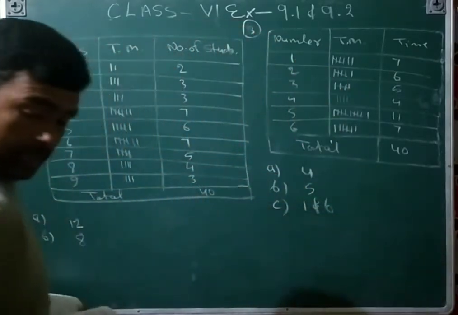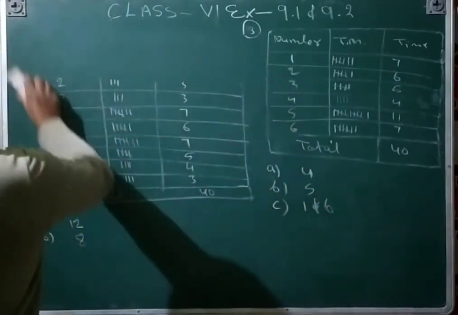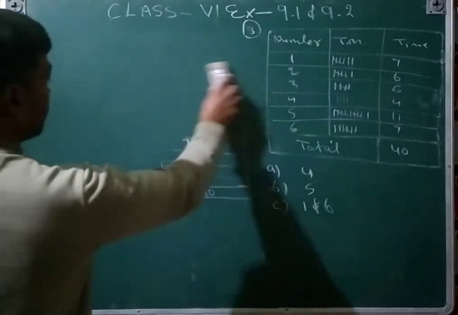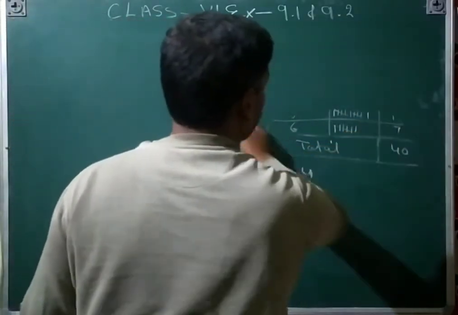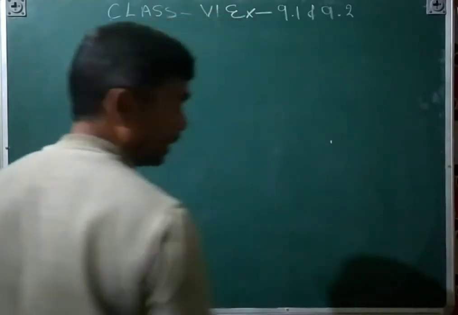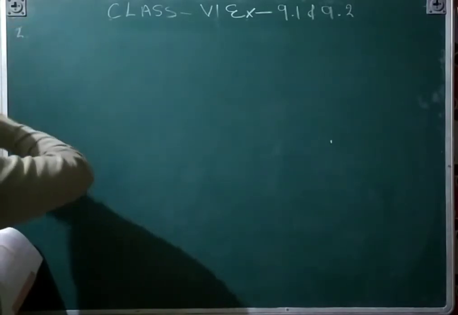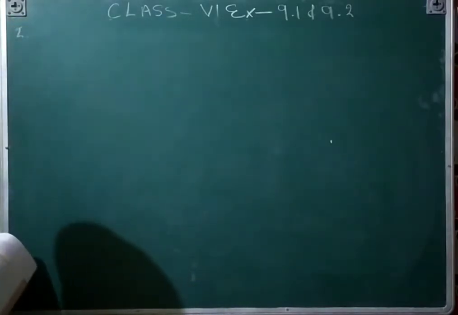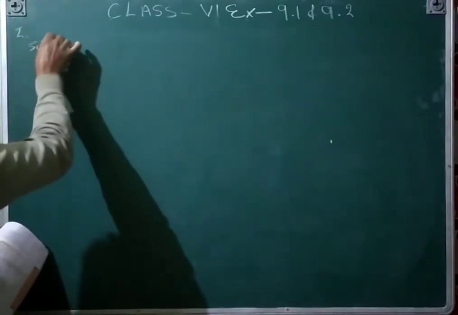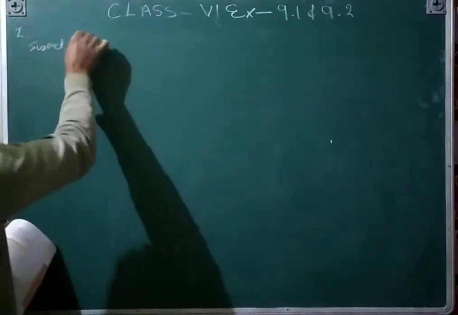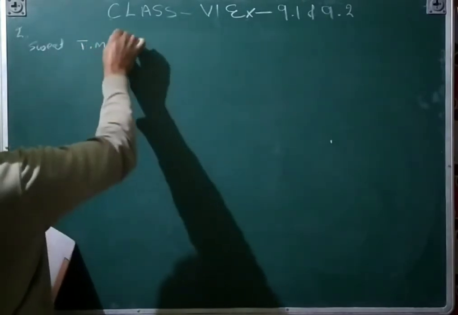Okay. And then next, fourth question. Second we will see later, because second is left here. So second is the following: the choice of sweet of 30 students. We will write sweet, and then tally marks, and then number of students.